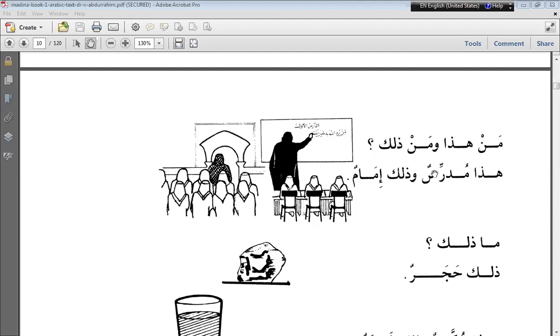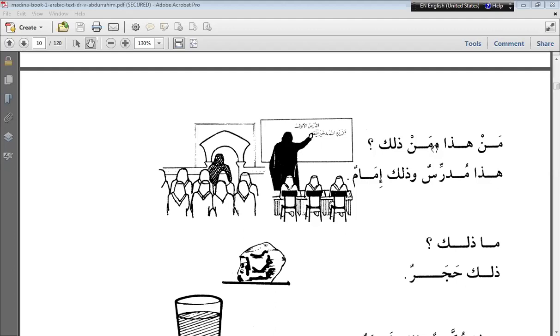Now, in our previous sentences, have you observed the position of wow? As we discussed earlier, see the position of wow. It comes just before the word.